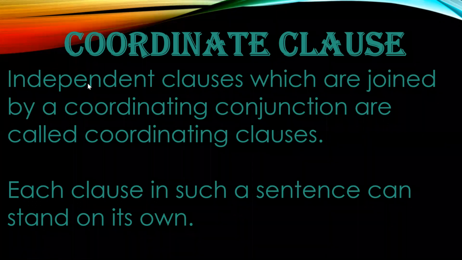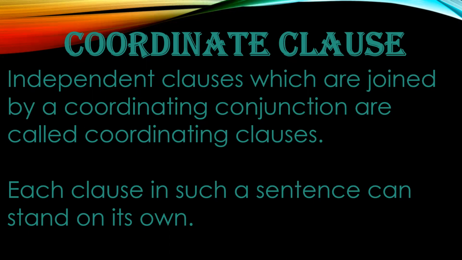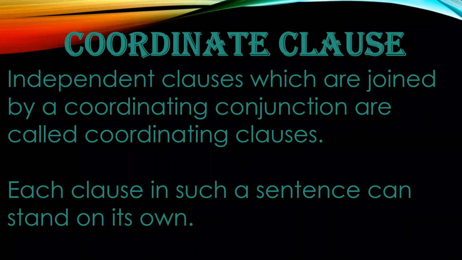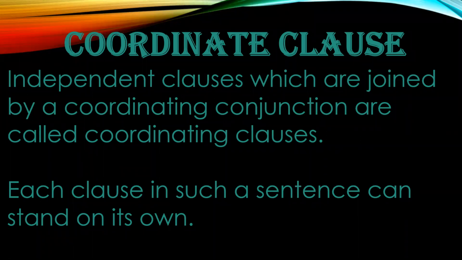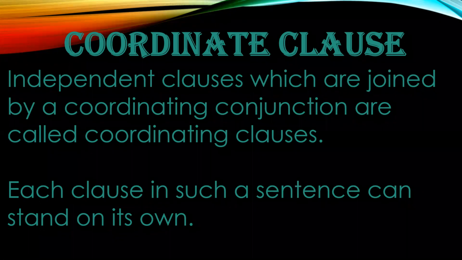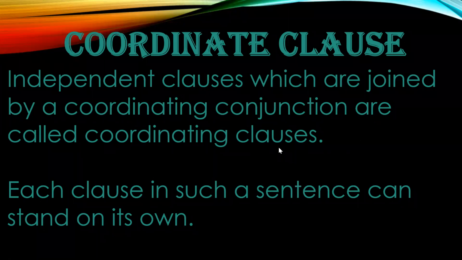And I had told you that a coordinating conjunction joins two clauses which are independent. Both the clauses in such a sentence are capable of standing on their own. Both are of equal rank. Both have equal status in the sentence. And when we join them using a coordinating conjunction, both the parts are called coordinating clauses.